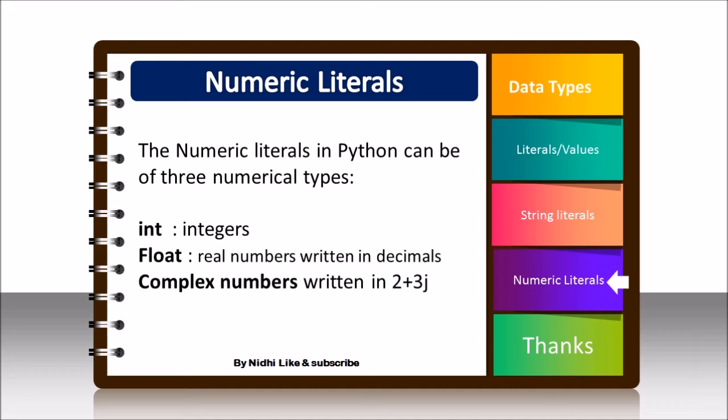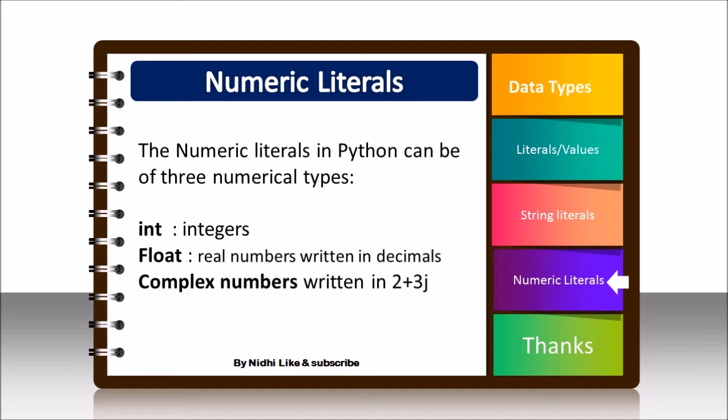Integers means the integer scale. That includes positive, negative, and 0 values. It can be a floating point numeric literal, that is a real number written in decimals. Or it can be a complex number that can be written as 2 plus 3j, where 2 is the real part and 3 is the imaginary part. Complex numbers are a different type of number in mathematics, and we can hold that type of values in numeric literals too.